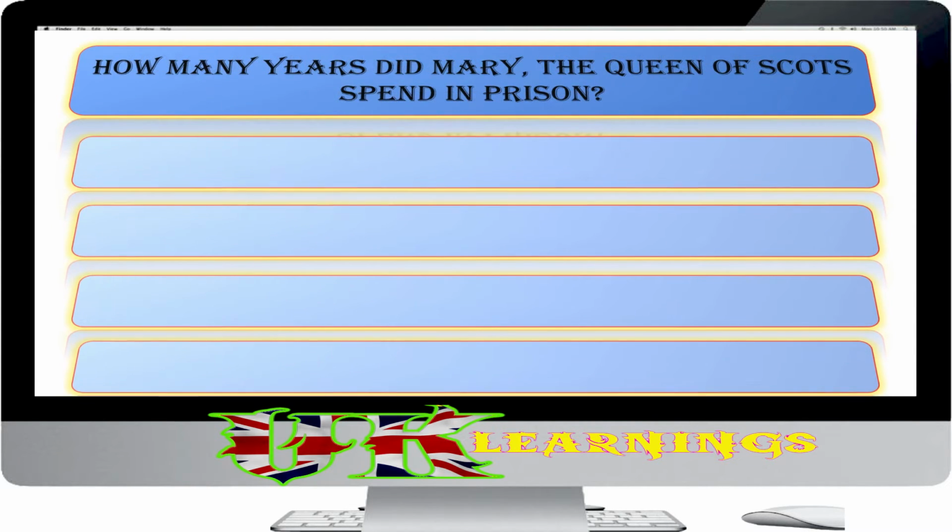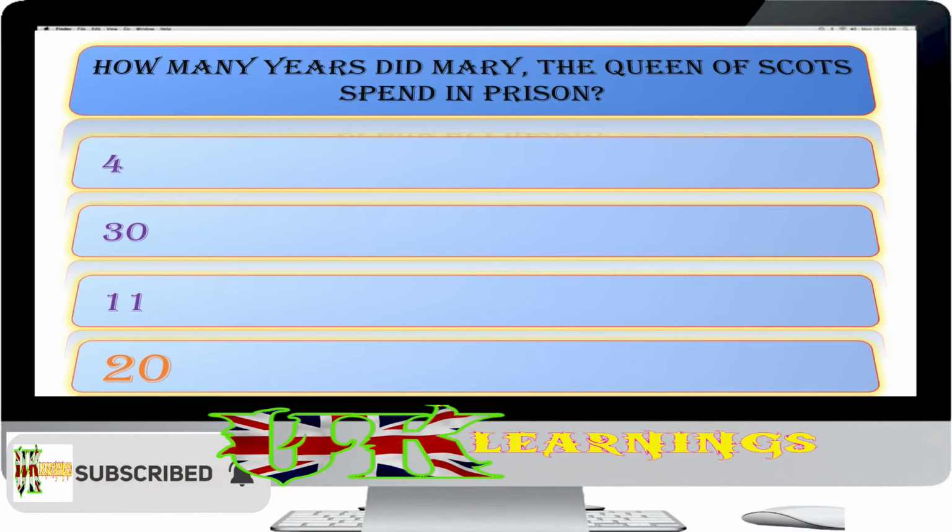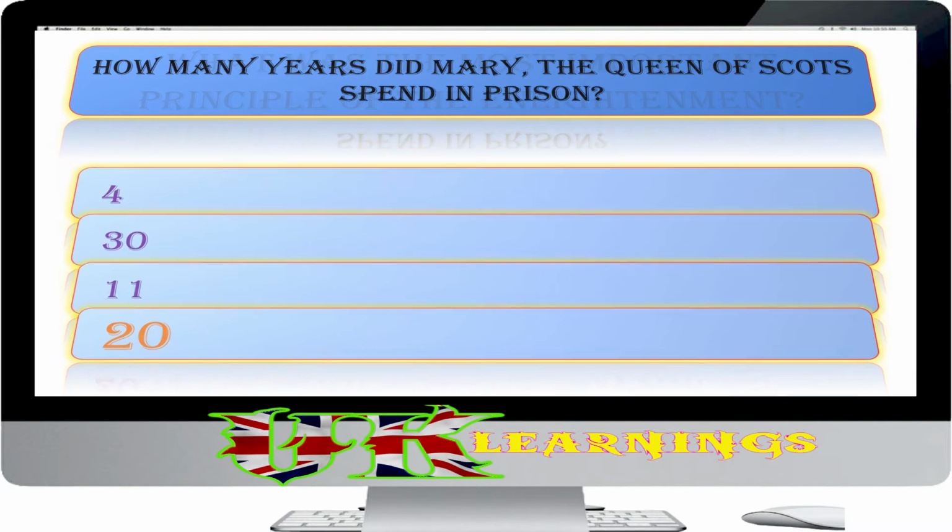How many years did Mary, Queen of Scots, spend in prison? 4, 30, 11, 20. The answer is 20. Mary was Elizabeth I's cousin and hoped that Elizabeth might help her, but Elizabeth suspected Mary of wanting to take over the English throne, and kept her a prisoner for 20 years. Mary was eventually executed, accused of plotting against Elizabeth I.